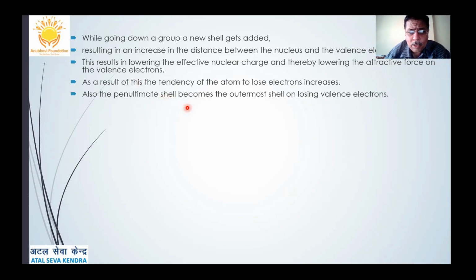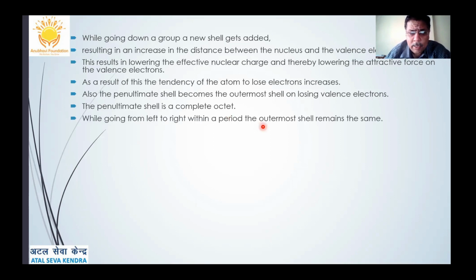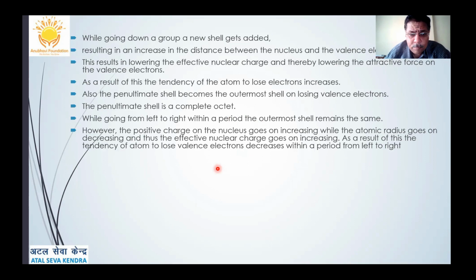Also, the penultimate shell becomes the outermost shell on losing valence electrons. What is a penultimate shell? Penultimate means the last but one shell. The penultimate shell has a complete octet then. While going from left to right within a period, the outermost shell remains the same. However, the positive charge on the nucleus goes on increasing, and thus the effective nuclear charge goes on increasing.